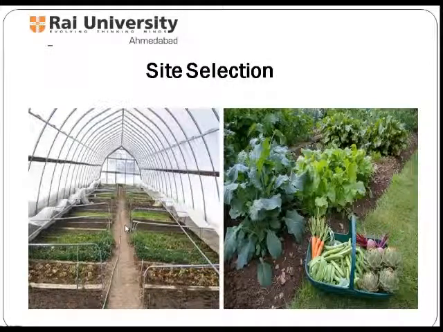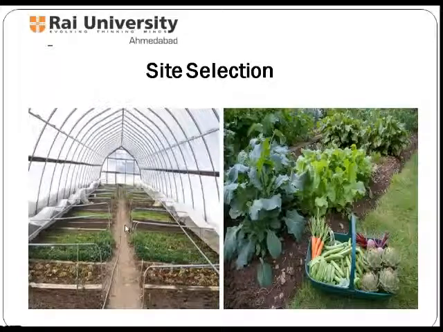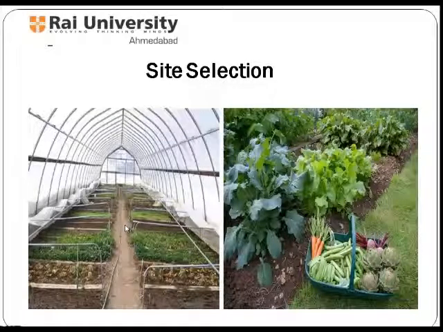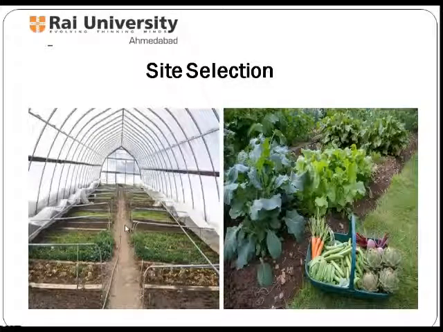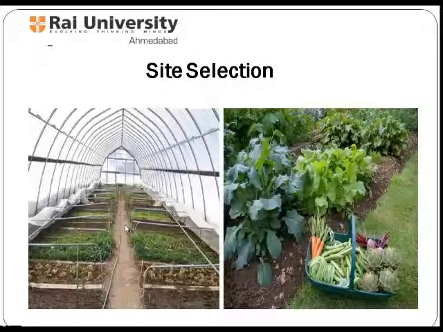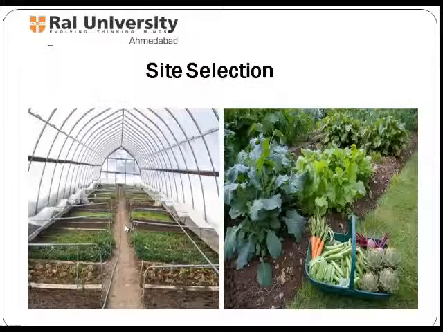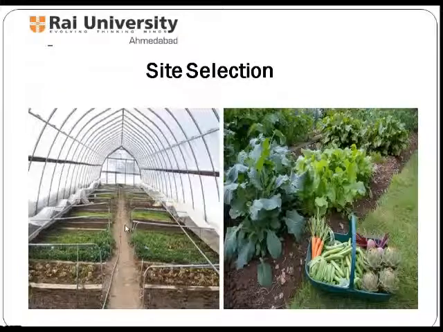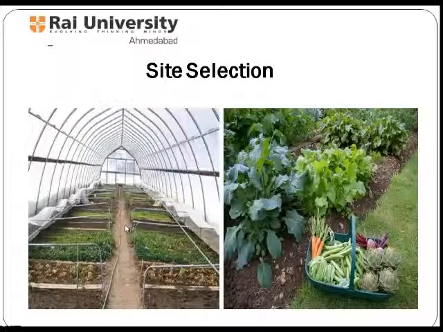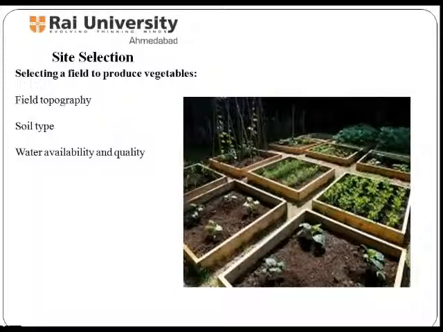Now let us see site selection. Before planting vegetable seeds or seedlings, we need to select an appropriate site. Take location, soil, microclimates and irrigation into consideration as we decide where to place the garden. Minimizing potential production problems is essential to all farming operations. This is especially true for organic producers. One of the most effective means of reducing potential problems is through proper field site selection. Three points should be considered when selecting a field to produce vegetables: field topography, soil type, and water availability and quality.